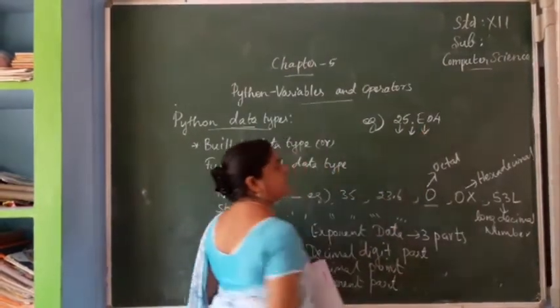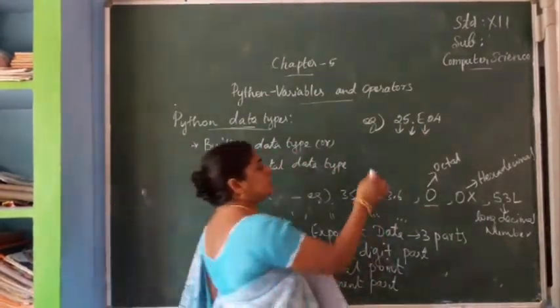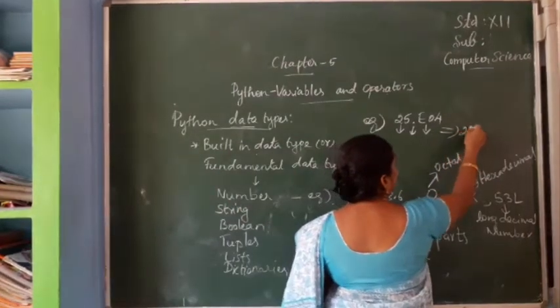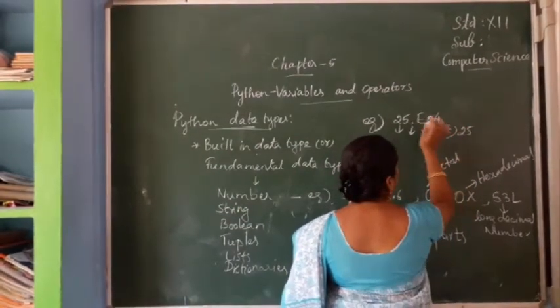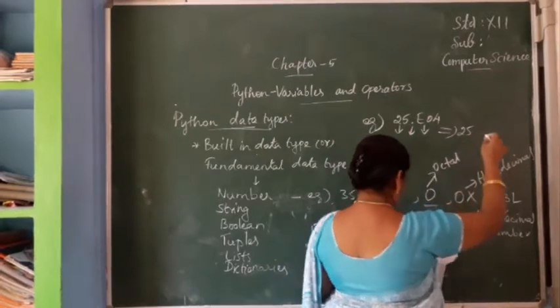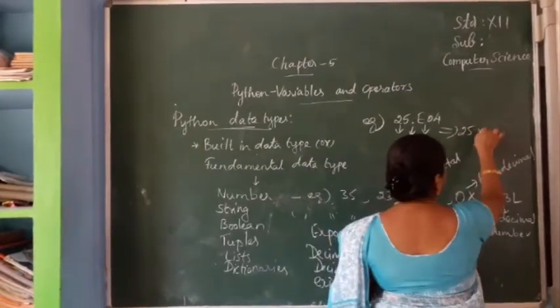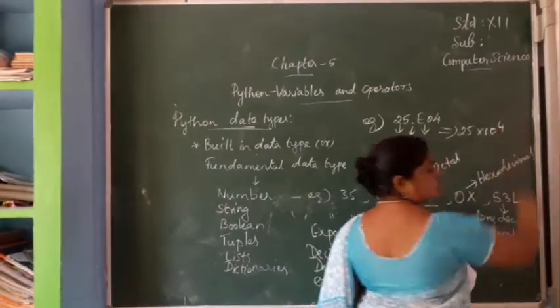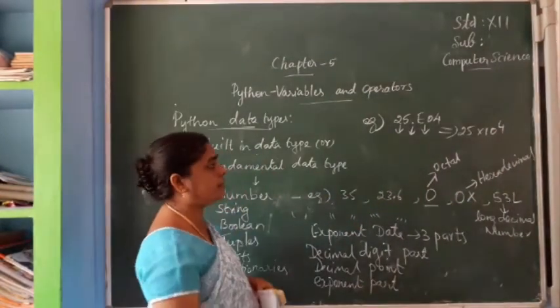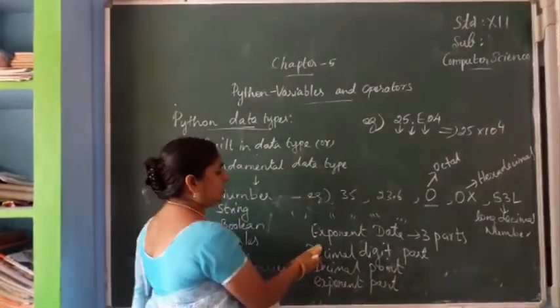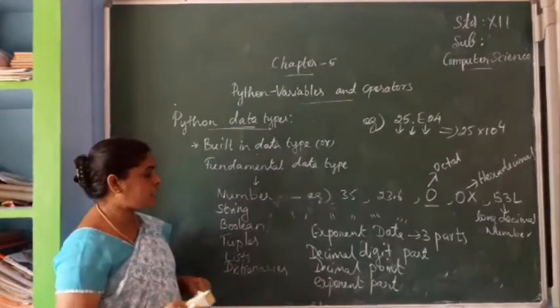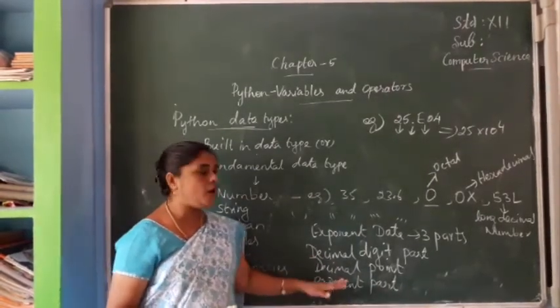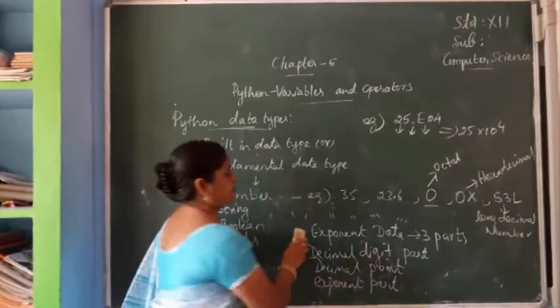So this is the same as 25 into 10 power 4. So the exponent data consists of three parts: decimal digit part, decimal point, and exponent part.